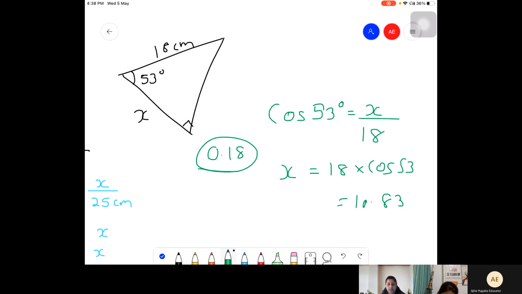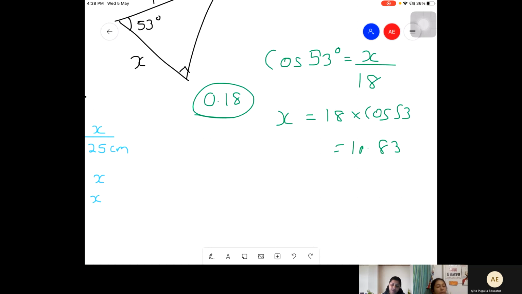Okay, now dear, check one thing, whether you're getting your answers in degrees or radians. There is RAD on your calculator. Can you see that? Press it. Okay, it's degree now. How much are you getting now? Are you getting 10.83? 0.6.